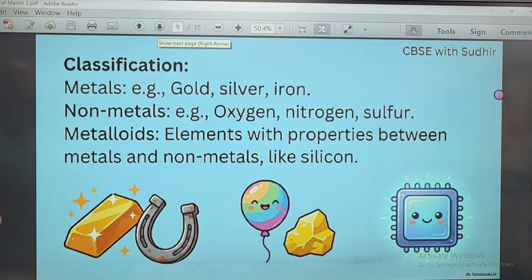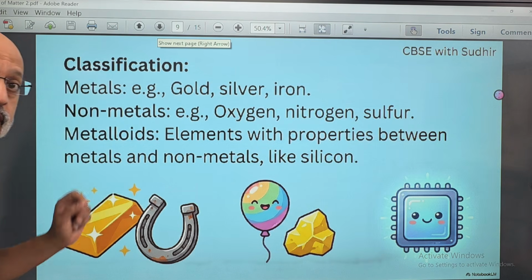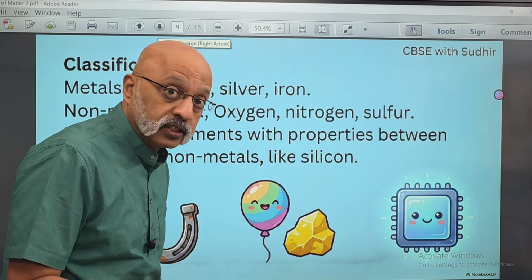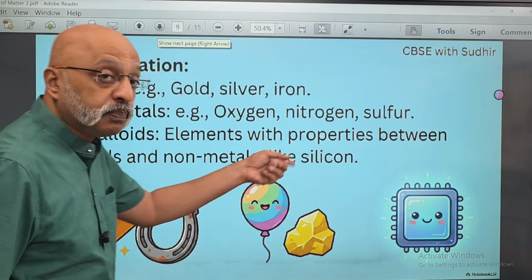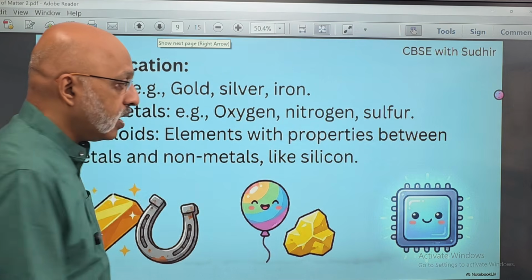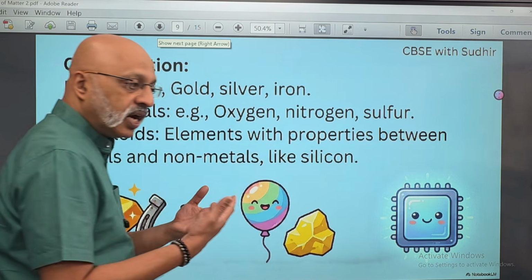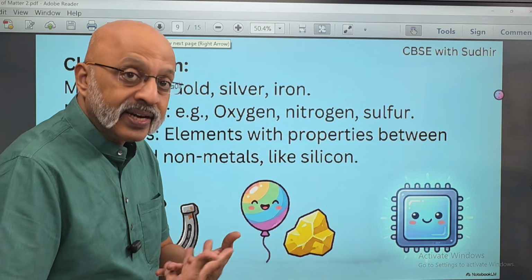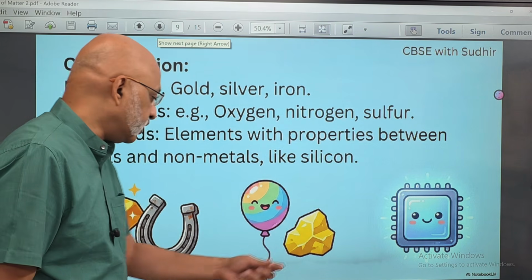So metals, for example, which are the metals? Gold, silver, iron are metals. Non-metals are oxygen, nitrogen, sulfur. Then there is another category called metalloids. Metalloids are elements with properties between metals and non-metals like silicon, right? So which have some properties of metals, some properties of non-metals, and therefore they are known as metalloids.